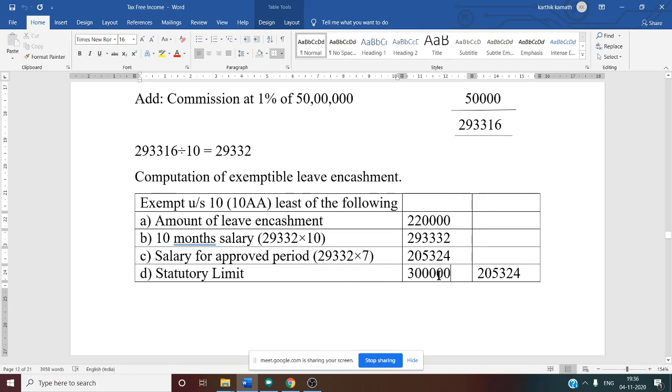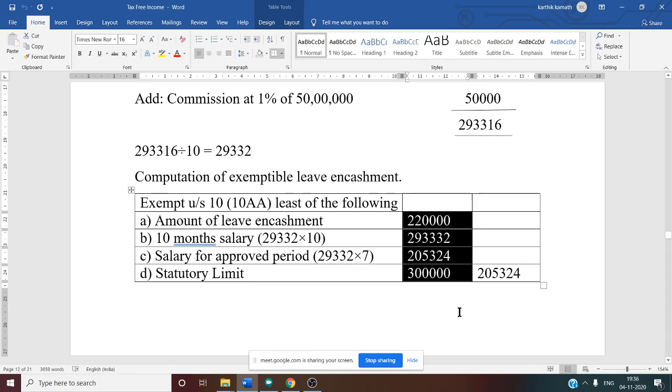Then statutory limit. Statutory limit for encashment is 3 lakh. That is given in the rules. So the same thing you need to write, 3 lakh. But we want the exemptable amount. How to get the exemptable amount? Among these four, we need to find which is least.